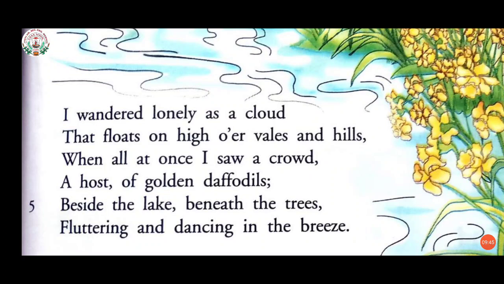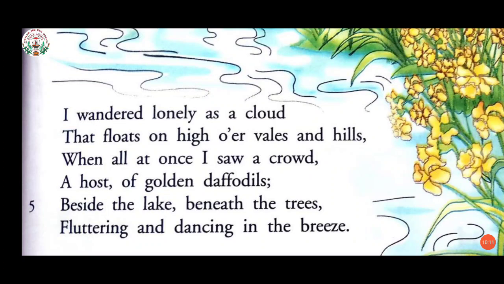Now the next important word in the first line is the word lonely. That means he is alone. He is all alone, not having any company. Just like a cloud moves around.